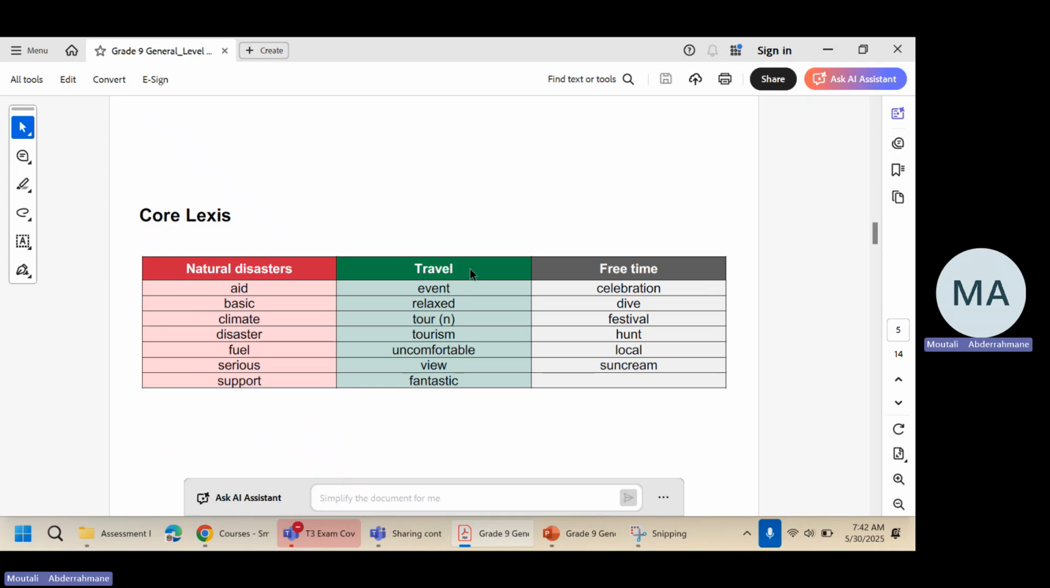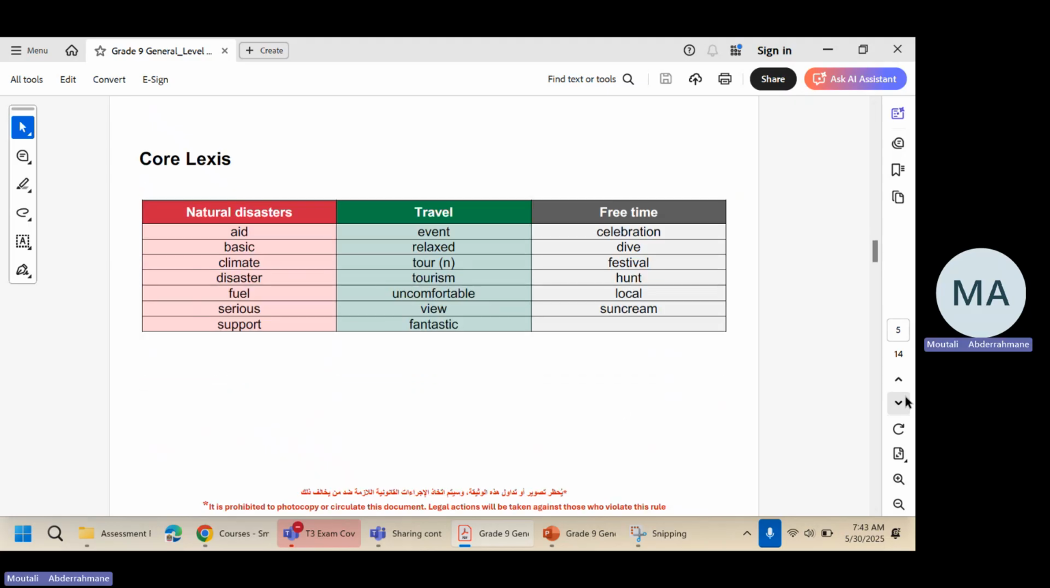Also, you have words related to travel and free time, also taken from unit 9 in the course book. You can see you have the words like event, relaxed, tourism, uncomfortable, view, fantastic, celebration, dive, festival, hunt, and scream. All of them are in the book. You might have these words in maze, or they might help you also understand some vocabulary reading section, because it's likely to be about these themes.